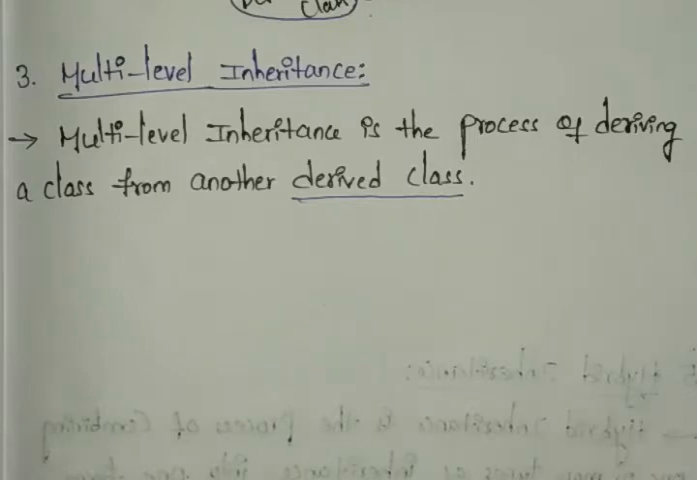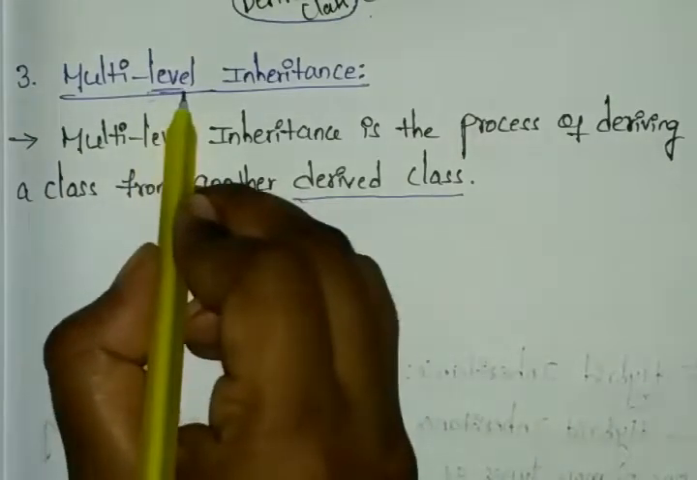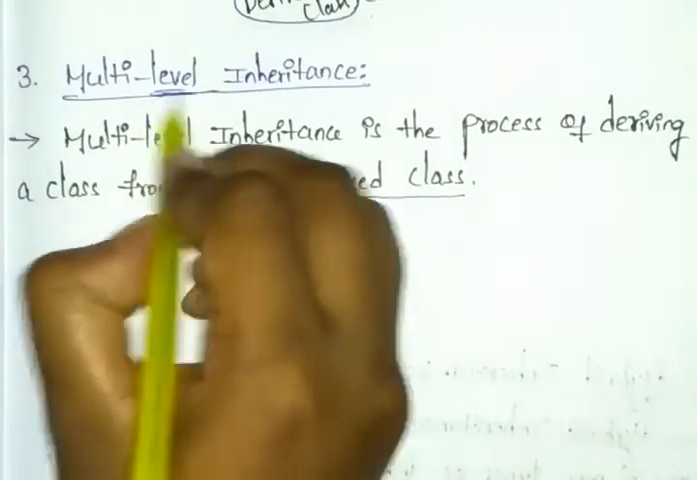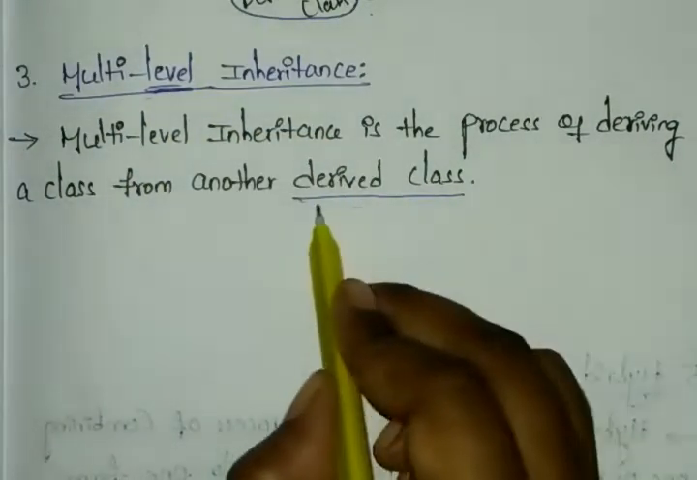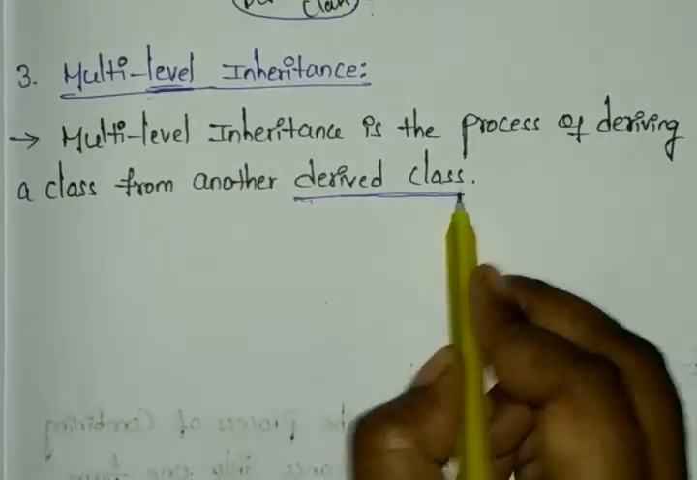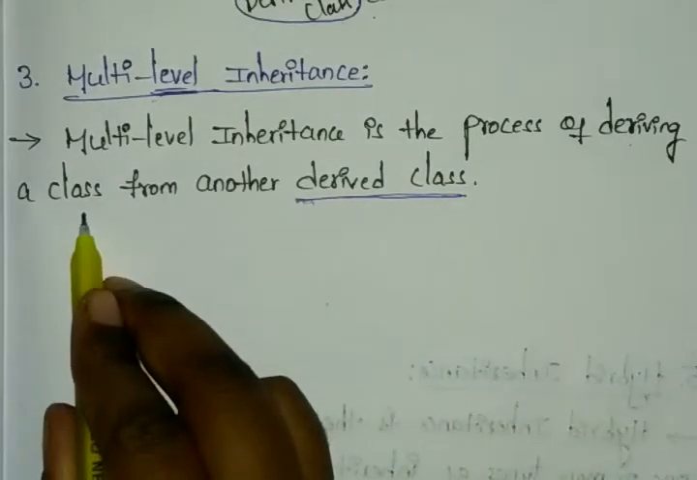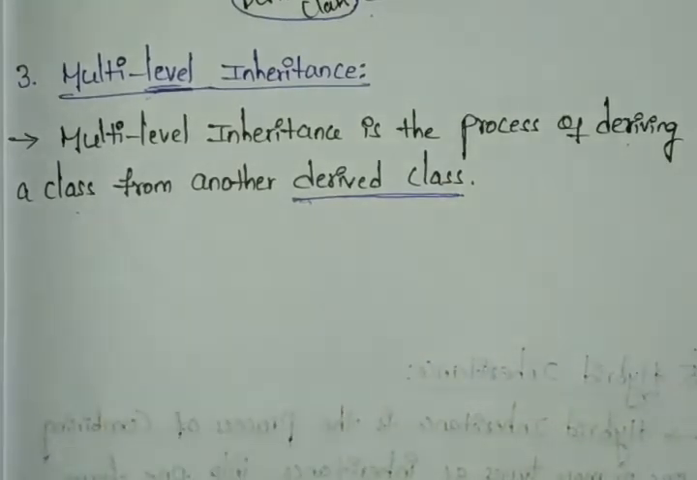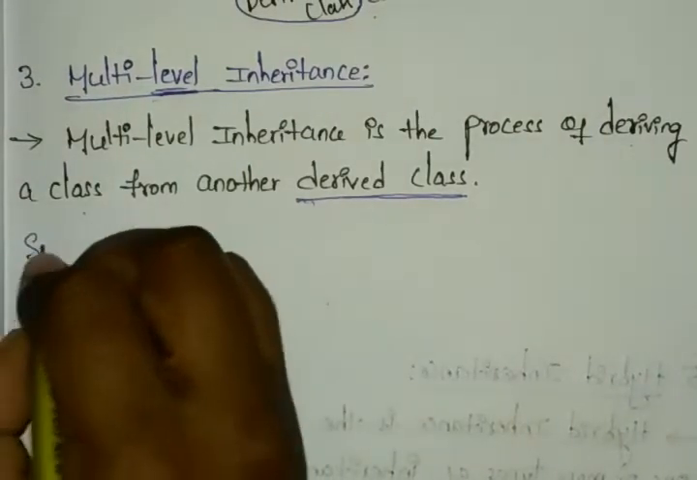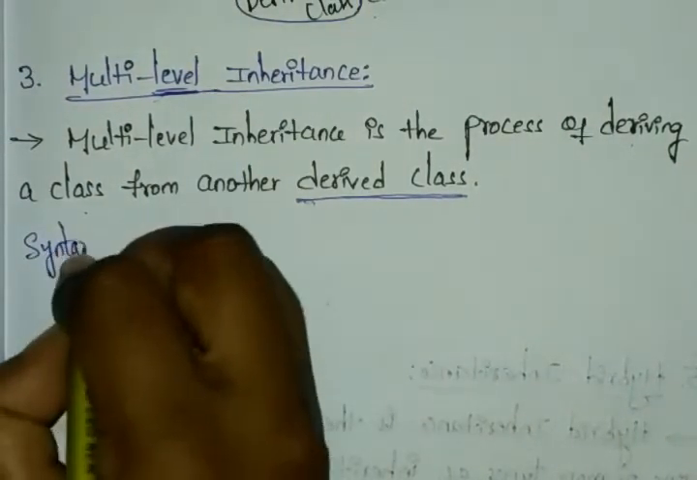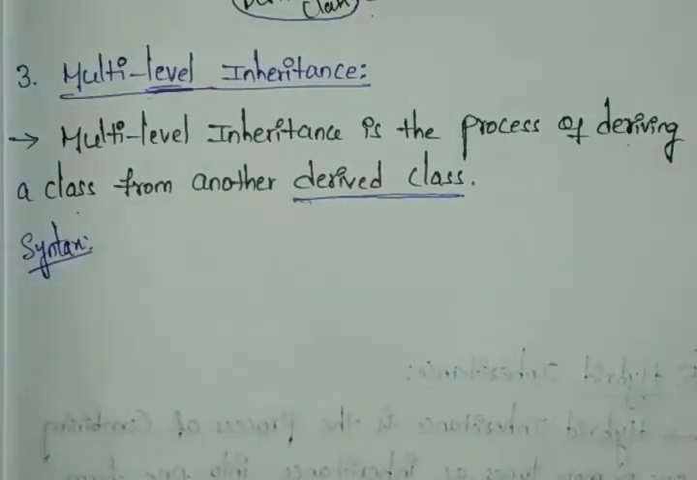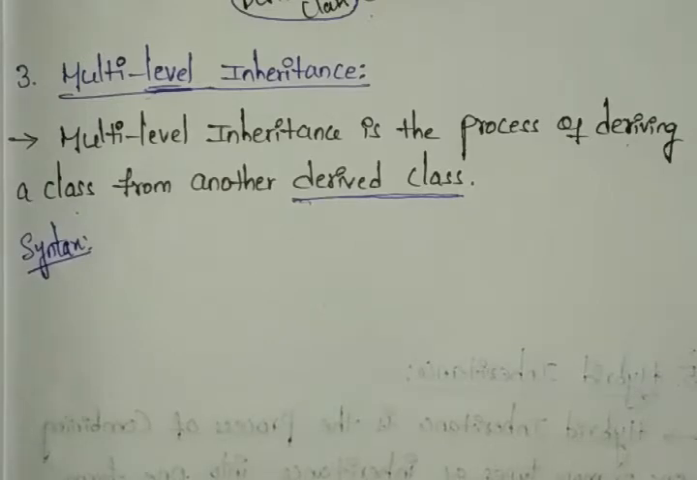But in multi-level, it is the level type, not multiple. You can see it is the level type. So the derived class is again derived by another derived class. First we can see the syntax for this. After that you can see the diagram and understand it clearly. So just write our syntax for multi-level.